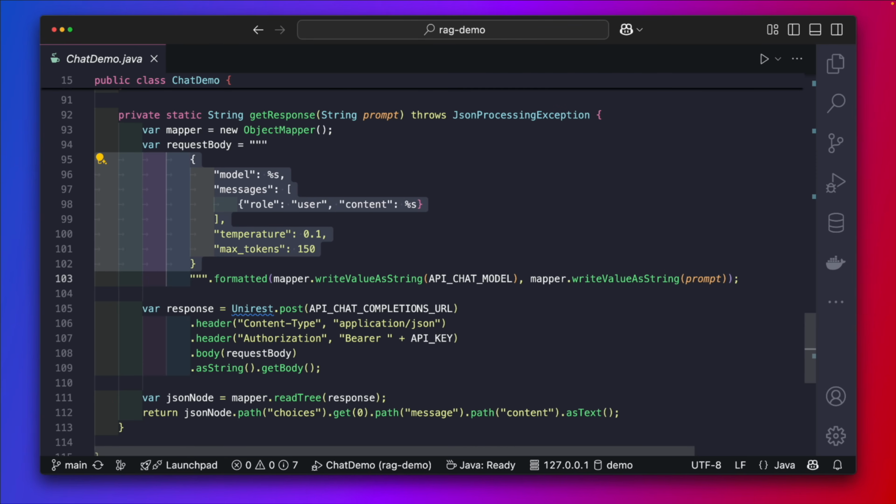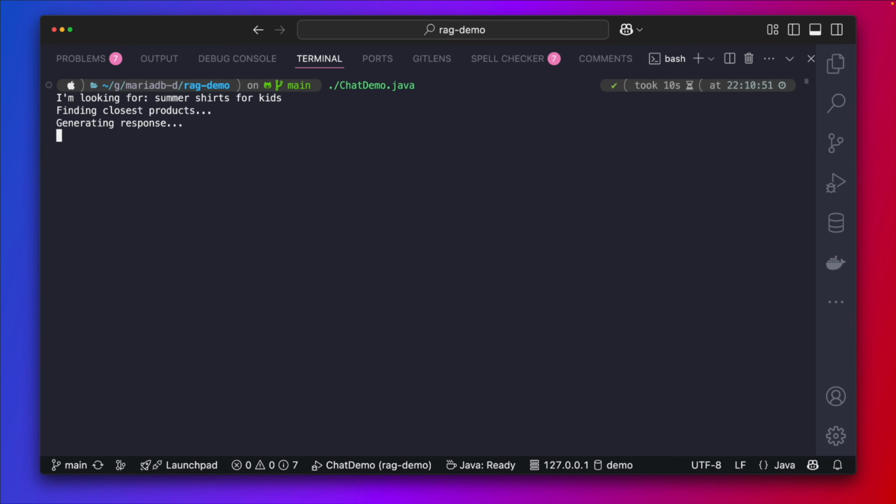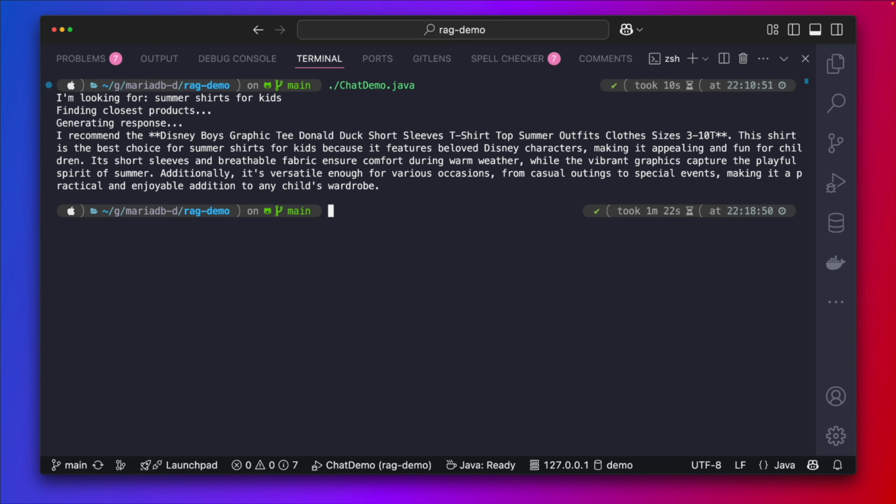And that's here. So we form the request. As you can see, it's using the prompt that we just created. Notice also that you have some additional configurations here. Temperature is how creative the model is going to be, so more deterministic or less deterministic. And max number of tokens is important too, because again, you are charged by the token. Then we get the response, and it says, I recommend the Disney Boys graphic tee, Donald Duck, short sleeves t-shirt, and so on. So it makes sense.